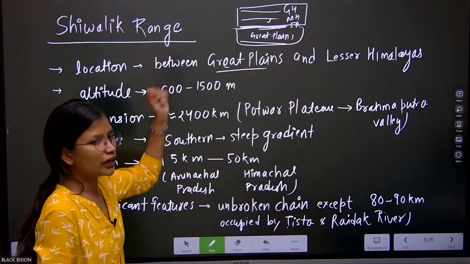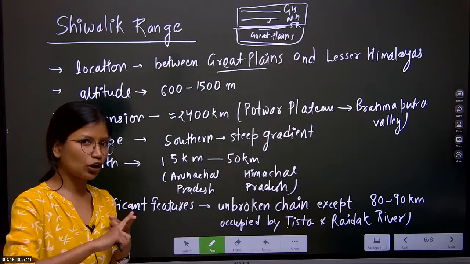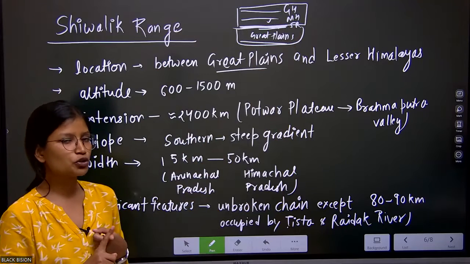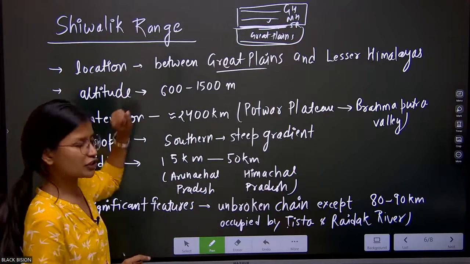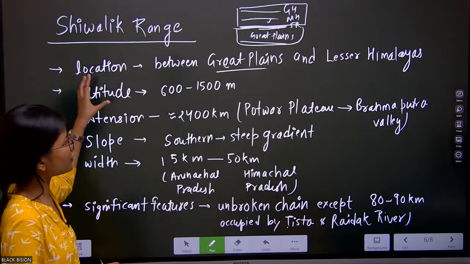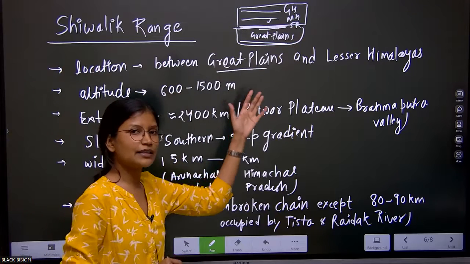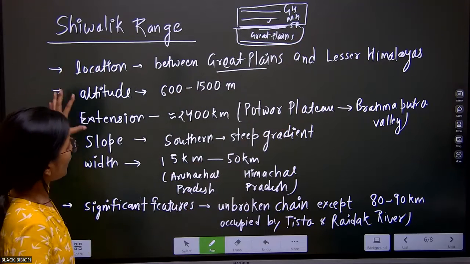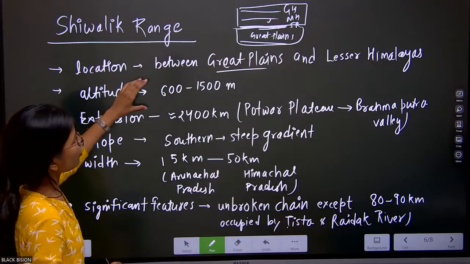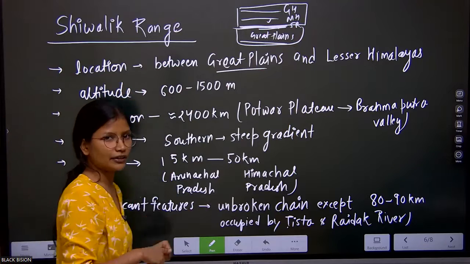So this is the location, because in geography we will primarily talk about the location. This is the first most important thing. So we have given the location: the Shivalik ranges are located between the Greater Plains and the Lesser Himalayas. The altitude of the Shivalik range is approximately 600 to 1500 meters.